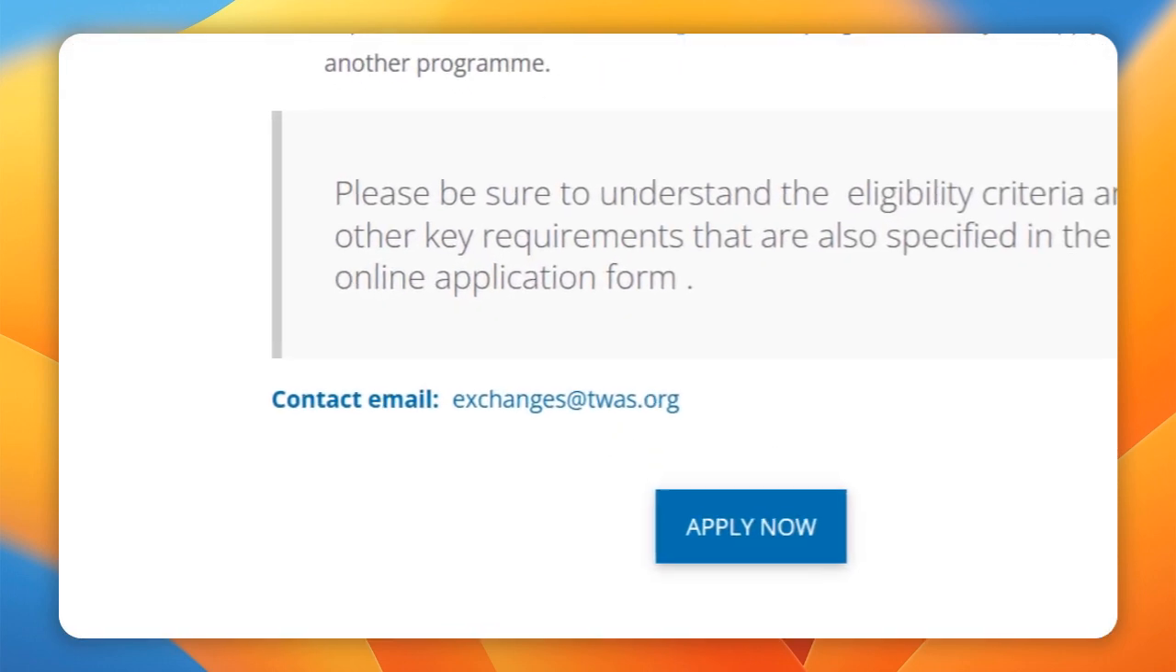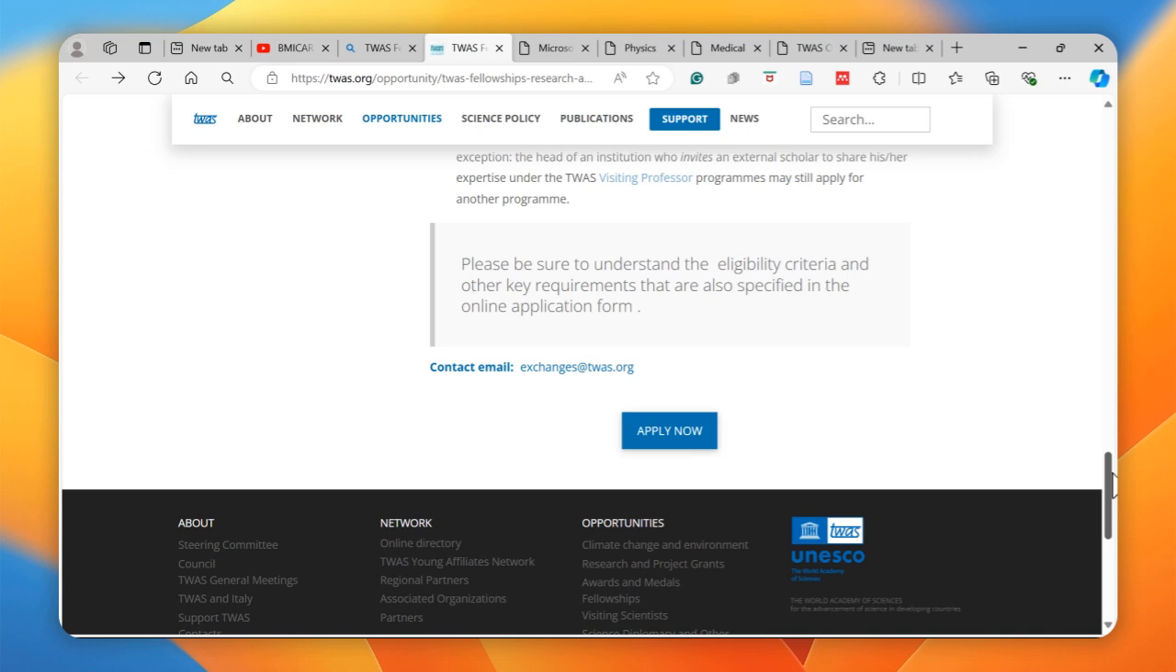So they highlight here that please be sure to understand the eligibility criteria and other key requirements that are also specified in the online application form. So what we're saying here, dear friends, is that you need to make sure you look through the eligibility criteria and make sure you meet that for you to actually apply to this program, because sometimes we find ourselves not being admitted to some of these programs, mostly because we didn't take a look at the eligibility criteria. We may have missed out even one important critical eligibility criteria, and that may disadvantage you.